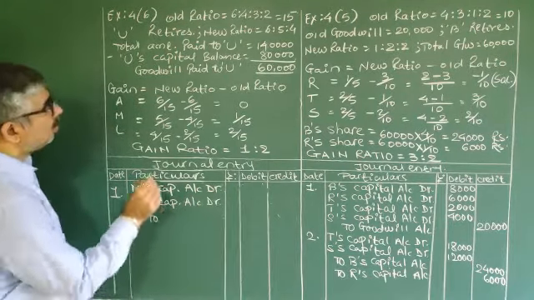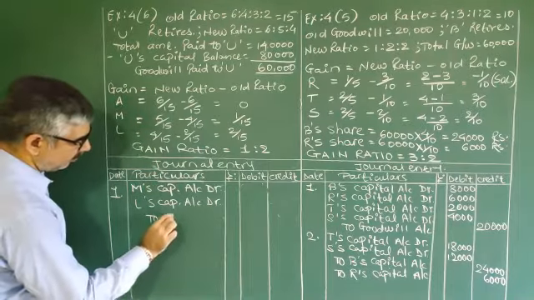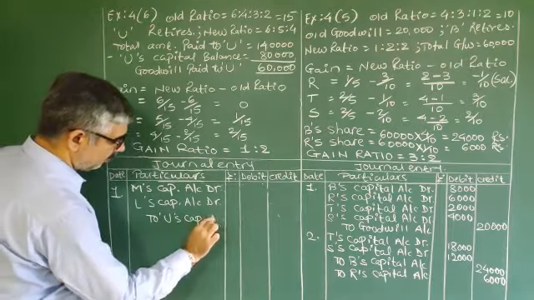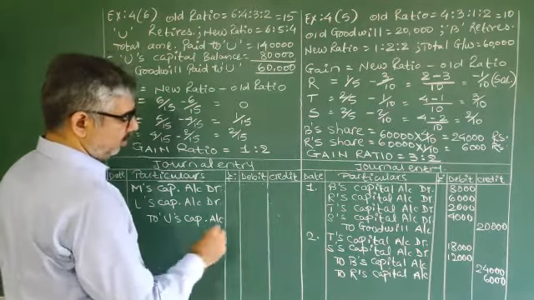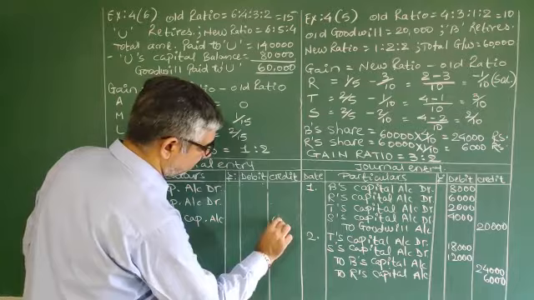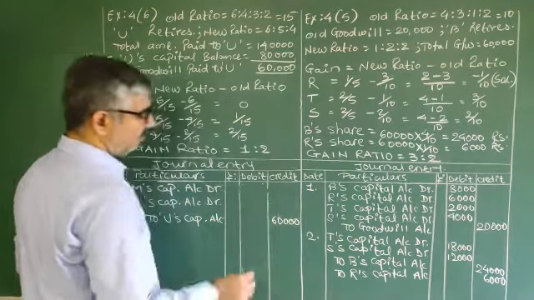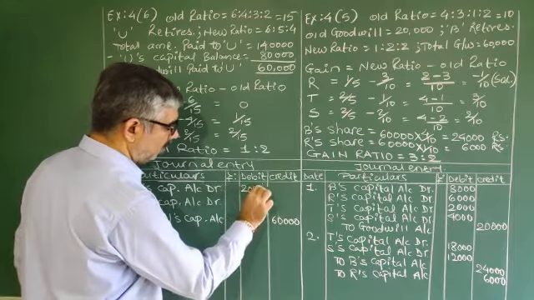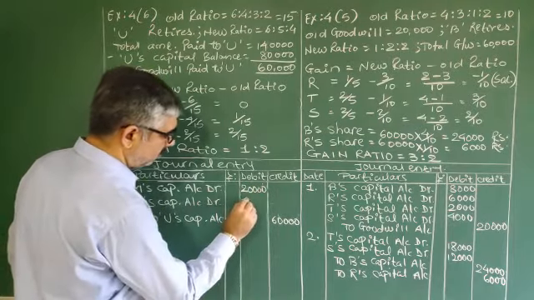to U's capital account. Here U's goodwill is 60,000, which is to be distributed in 1 is to 2.